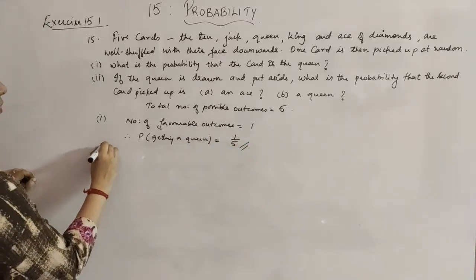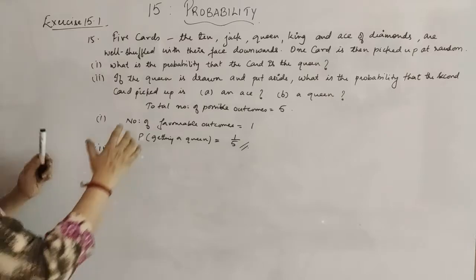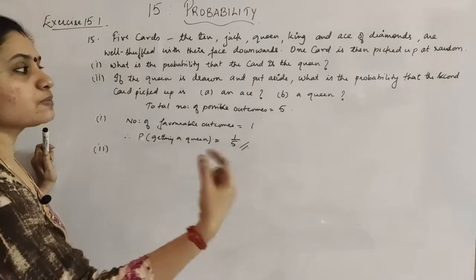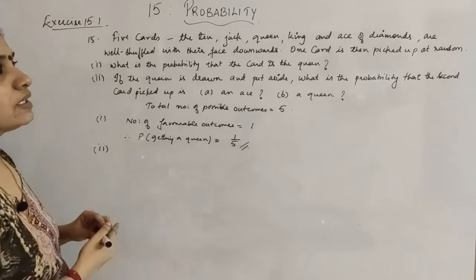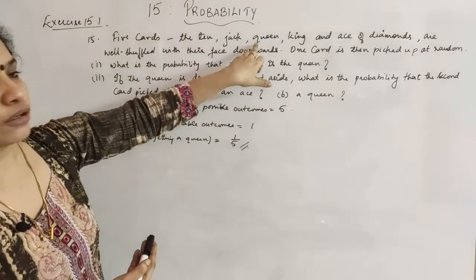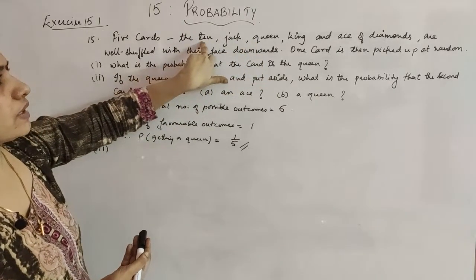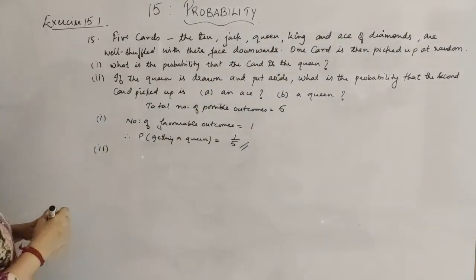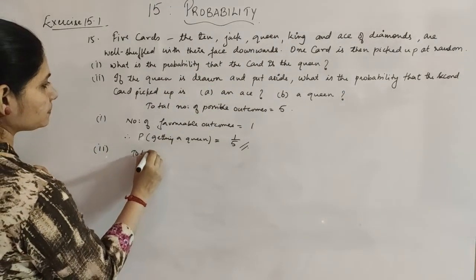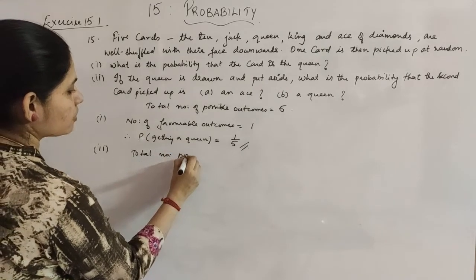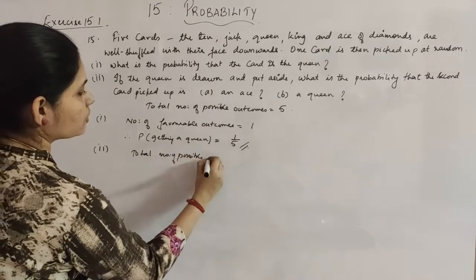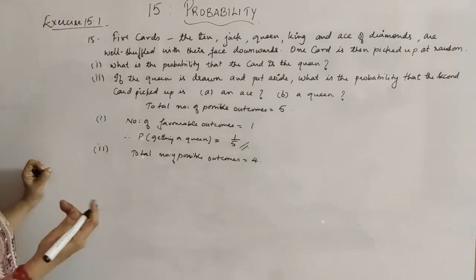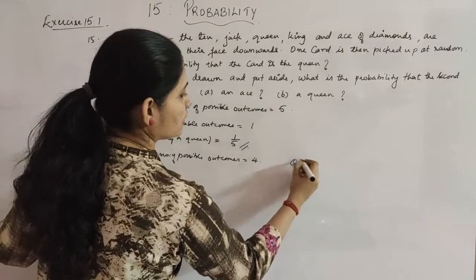Okay. Now what is the second one? In the second one, the queen card is taken and put aside. That means now you don't have the queen card in this pack of cards. So the cards you are left with are 10, Jack, King and Ace. That is a total of 4. Therefore, the total number of possible outcomes now will be 4 only, because the queen has already been put aside.